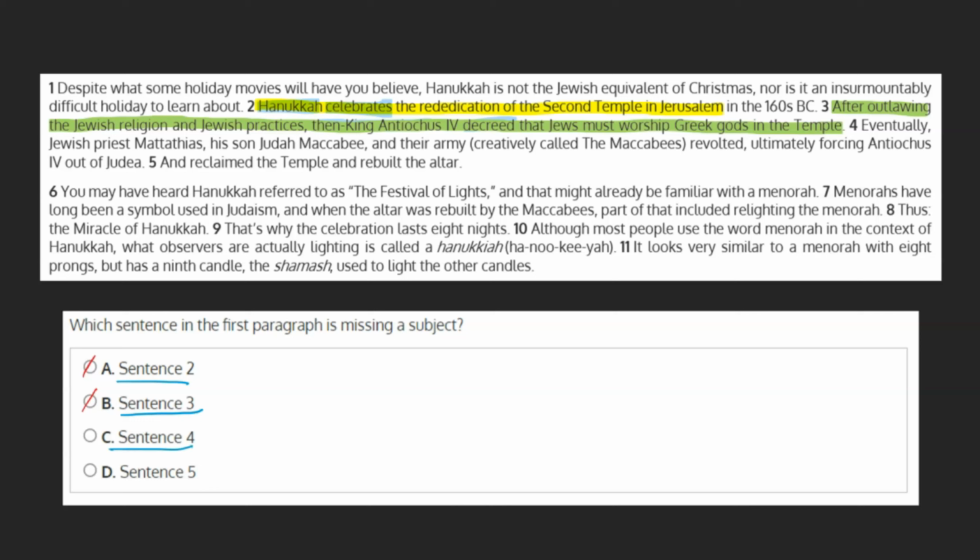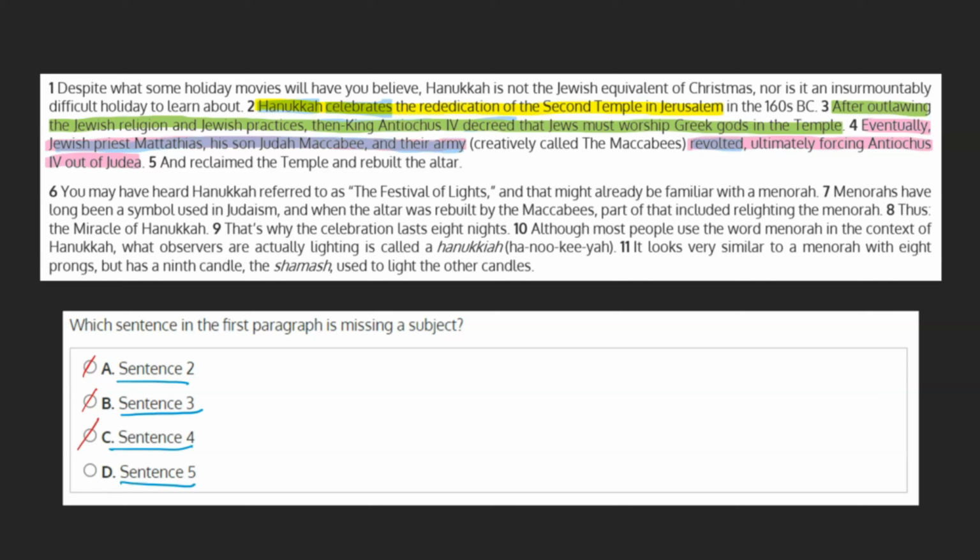C. Sentence 4. Eventually, Jewish priest Mattathias, his son Judah Maccabee, and their army revolted, ultimately forcing Antiochus IV out of Judea. Here we have a long subject: Jewish priest Mattathias, his son Judah Maccabee, and their army, but it's a subject nonetheless. The verb here is revolted, and as there's no problem here, we can mark this off.